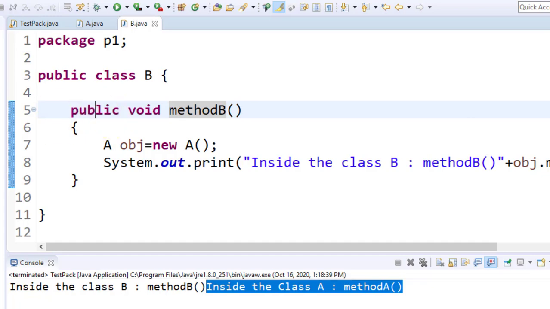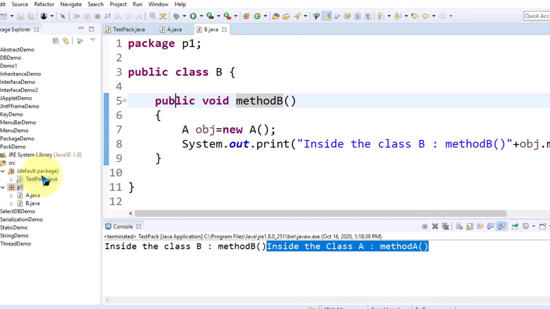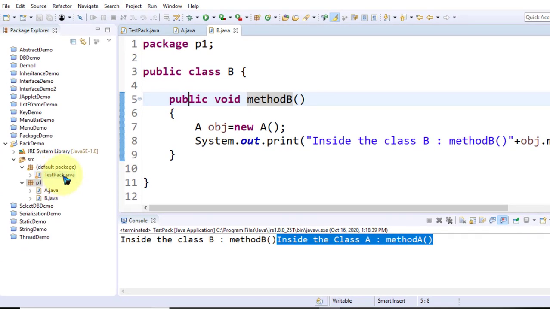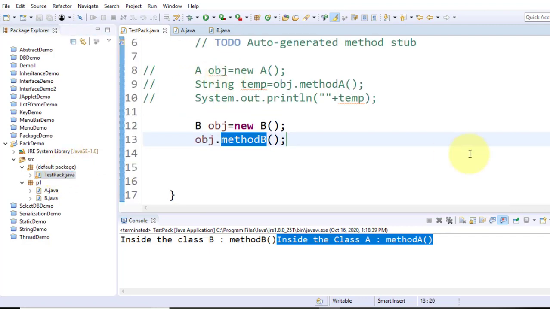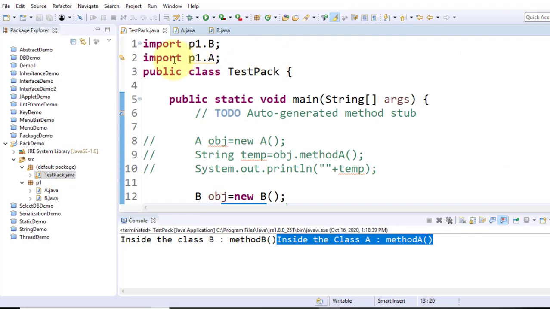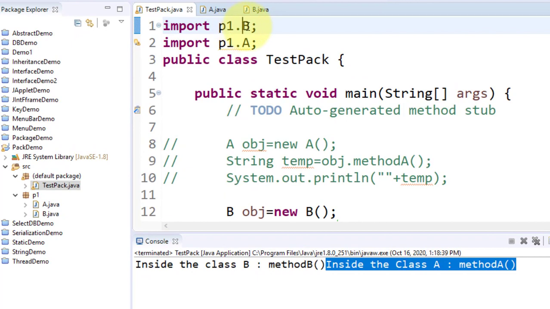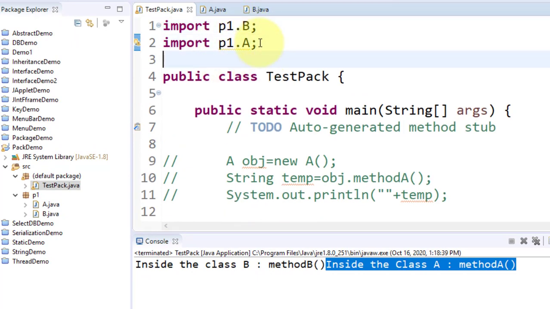Okay, and how to use that package? Obviously you have to go with the import statement, import package name and class name. Always remember, the import statement will work only if your package directories have the same root directory.